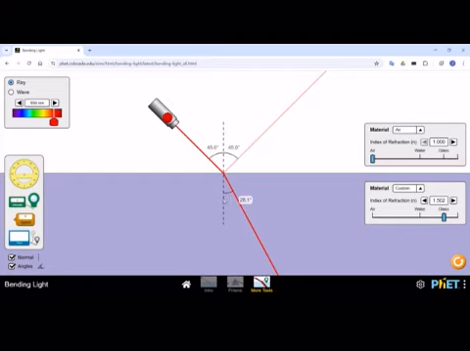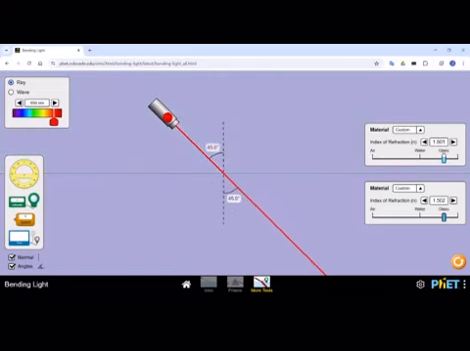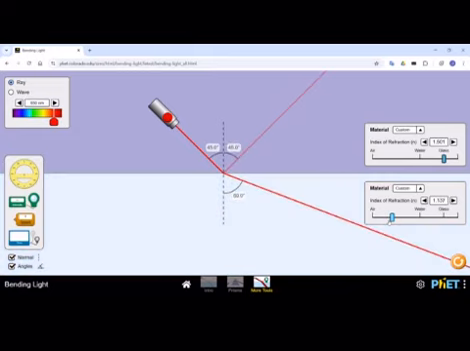Now, when a light ray passes from the denser media, the glass, to the rarer media, air, it bends away from the normal.